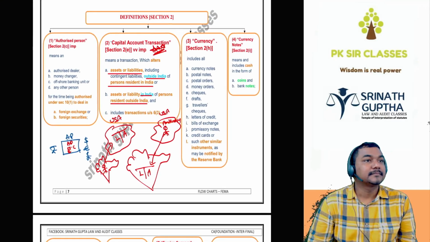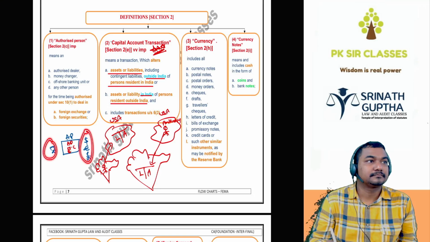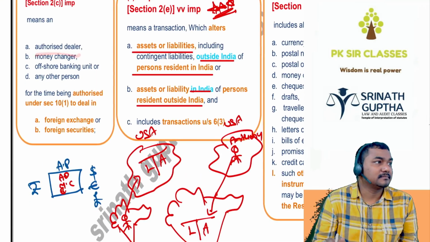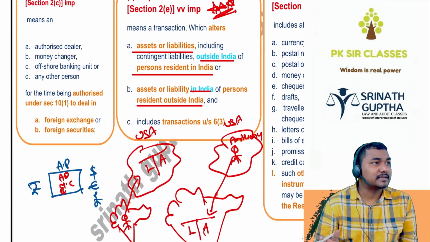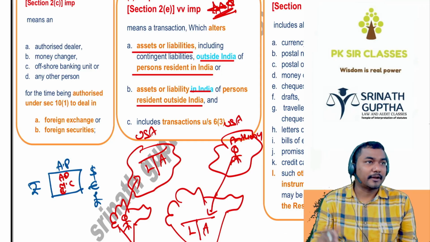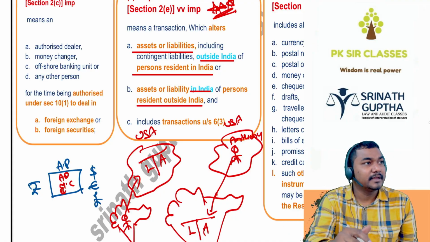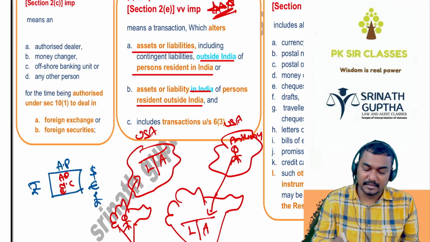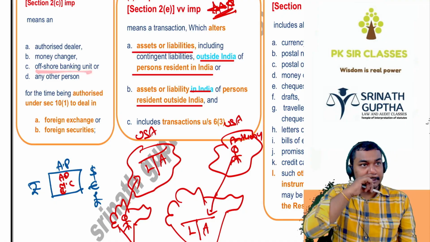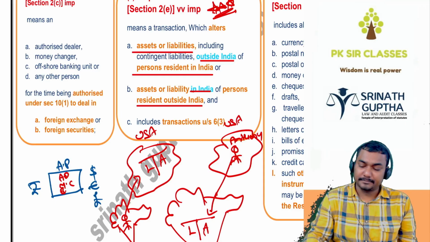Till now clear है बेटा? Authorized person means he is authorized to convert the rupees into foreign currency, foreign currency into rupees. This guy may be an authorized dealer, like a five-star hotel. For example, Taj Banjara is there, Taj Krishna is there, Taj Vivanta is there. So foreigners will come. So they have foreign exchange. They will give it to the authorized dealer, Taj Banjara. Taj Banjara will give him Indian rupees. Then he's an authorized dealer. Money changers will be there on the main road. And offshore banking units. These are the banks authorized by the RBI. This bank can convert the rupees into dollar, dollar into rupee.